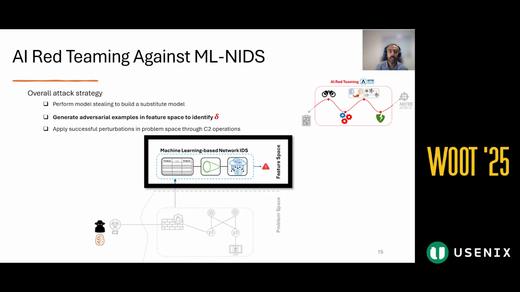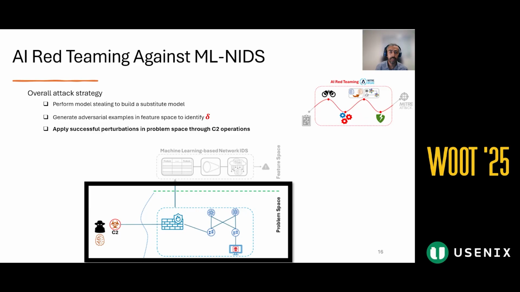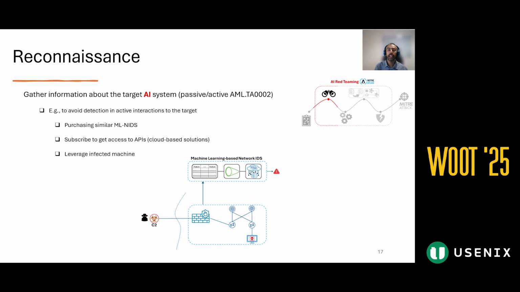Next, generating adversarial examples in feature space to identify the delta. Finally, once we find the evasive perturbation values, we need to realize them in the problem space to establish the stealthy C2 channel. So let's begin the attack together.